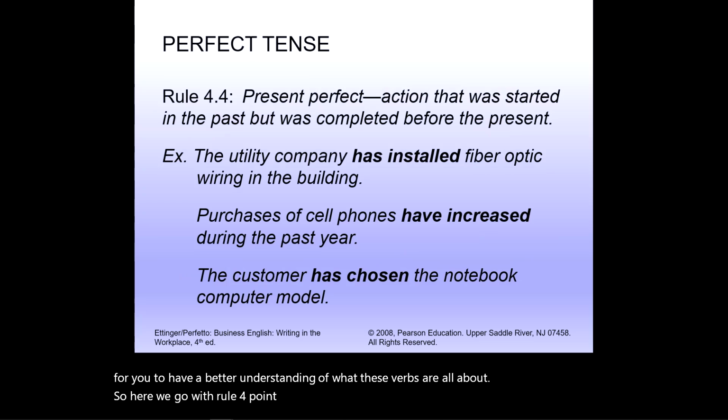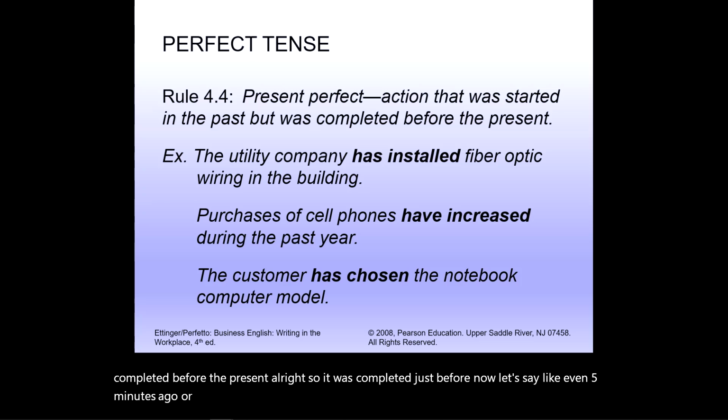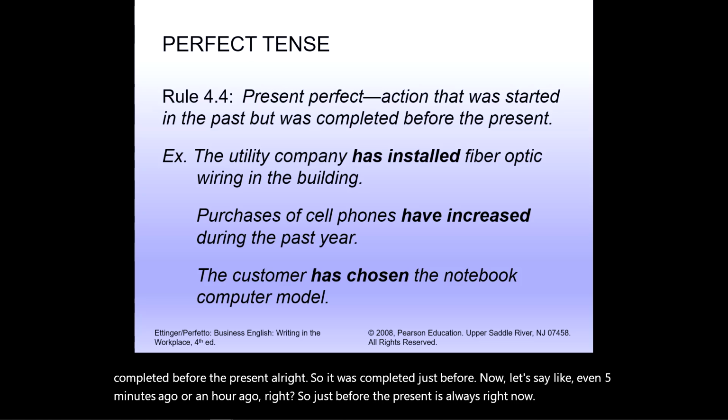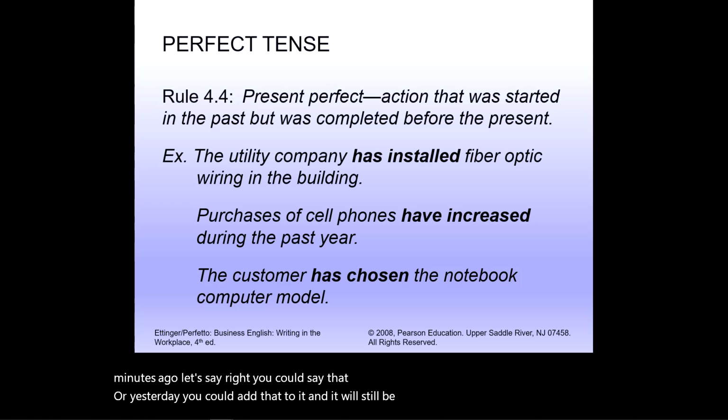So here we go with rule 4.4. Present perfect: action that was started in the past but was completed before the present. So it was completed just before now, even 5 minutes ago or an hour ago, right? The present is always right now. Here is an example. The utility company has installed fiber optic wiring in the building, 5 minutes ago, let's say. You could say that, or yesterday, and it will still be good because it was just before the present.